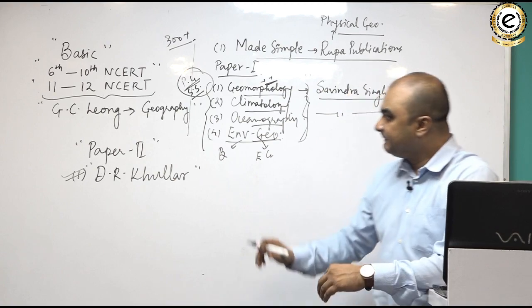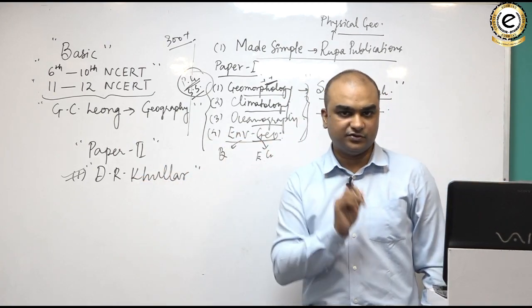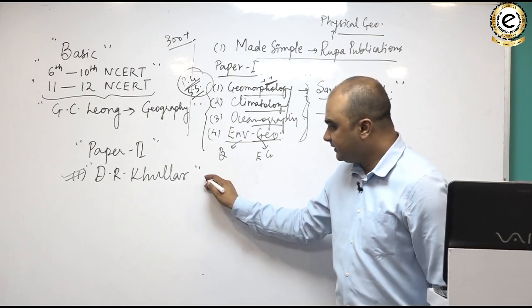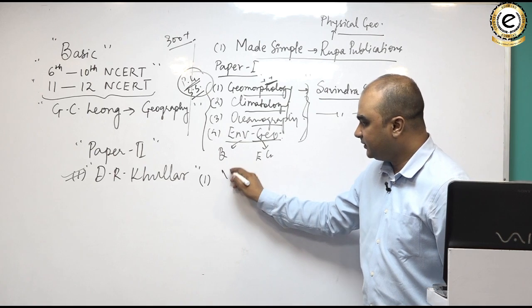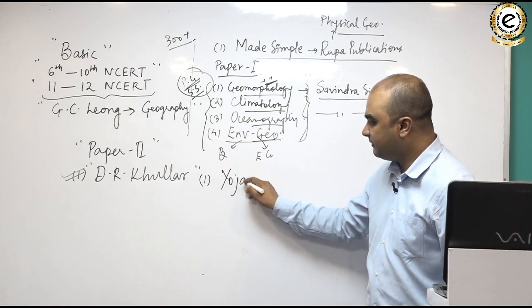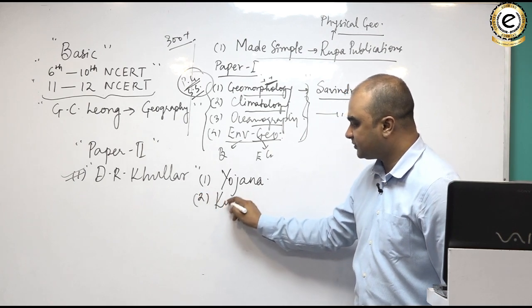Clear? Apart from the books, what else should you read for physical geography? I would say that one thing that is necessary for physical geography is Yojana magazine. The other one is Kurukshetra.